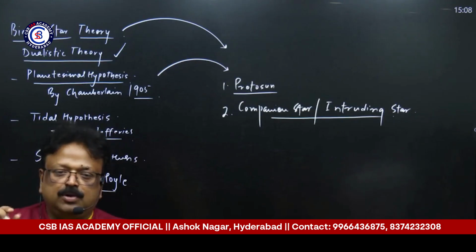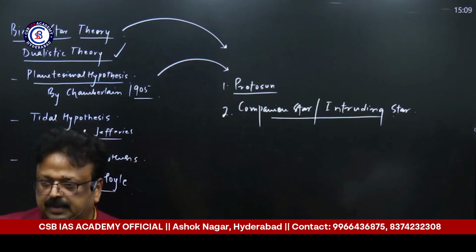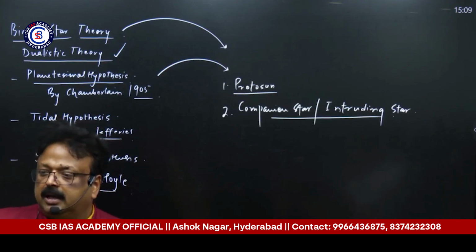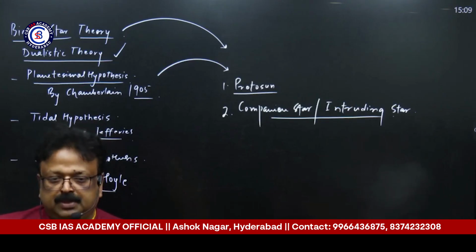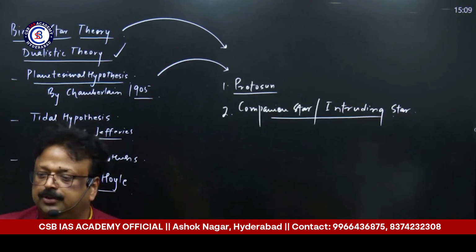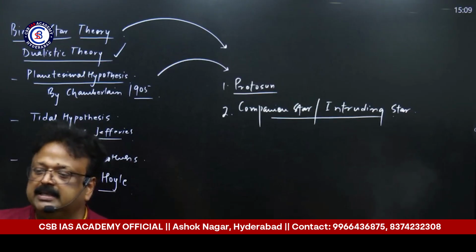Planetesimals are small solid materials from which the planets were formed. An intruding star, which was a massive star, approached the sun and passed by. Under the influence of the massive gravity of the intruding star, a filament of solar mass was pulled out.